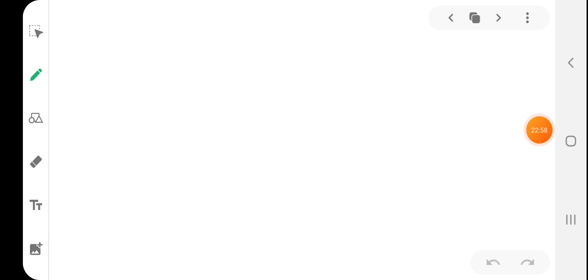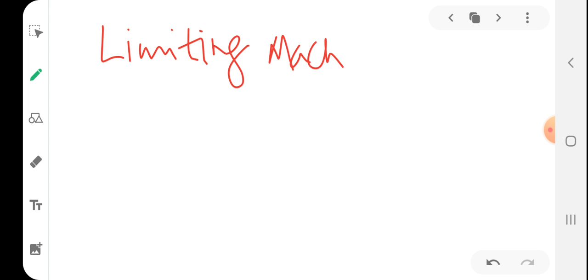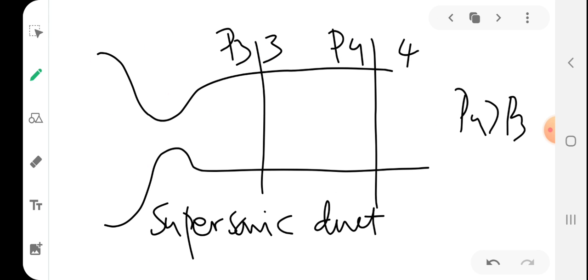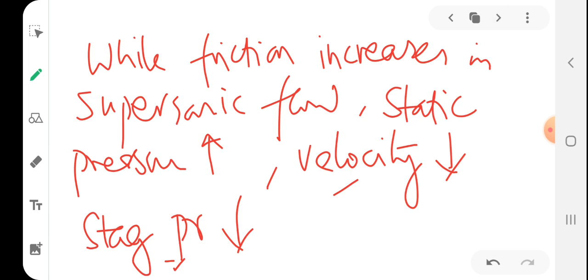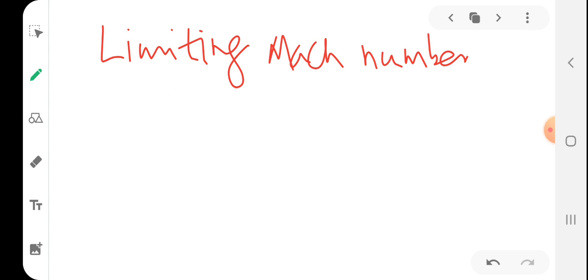Now students, we will be finding the value of the limiting Mach number. Limiting Mach number means the value of Mach number at which entropy is constant. So now we have to find the value of Mach at that point. Mach at this particular point should be found out. So how to find it out?